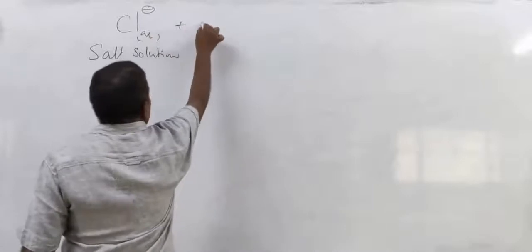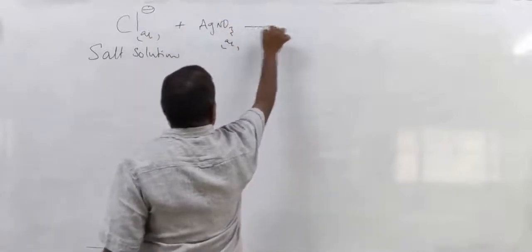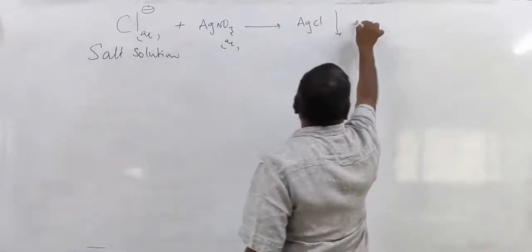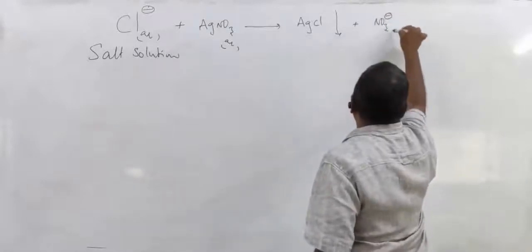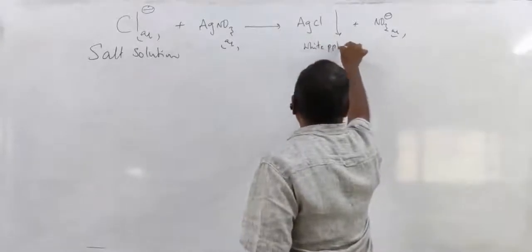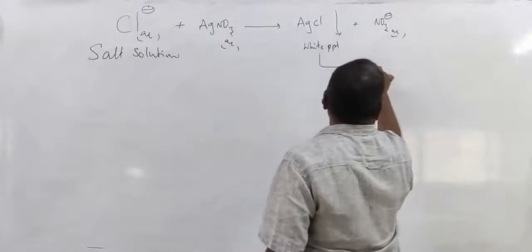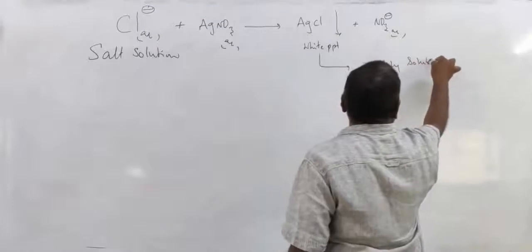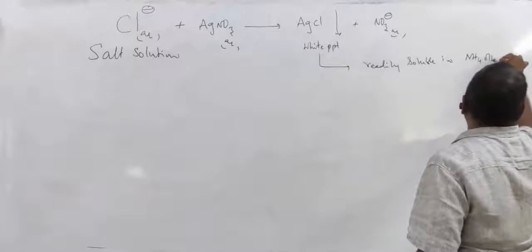Now to this, AgNO3 solution is added. A white precipitate is formed in the solution. This you studied, right? And this is readily soluble in ammonia solution.